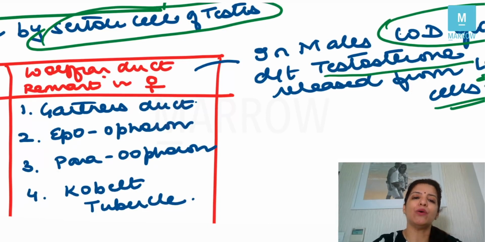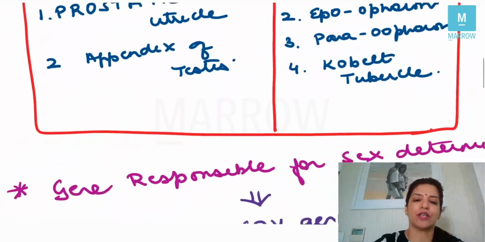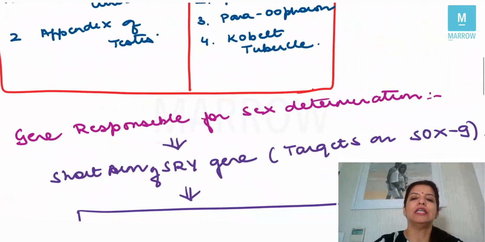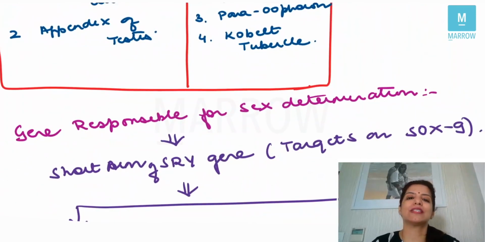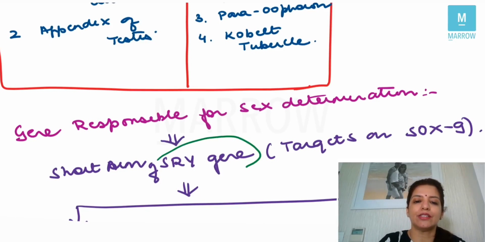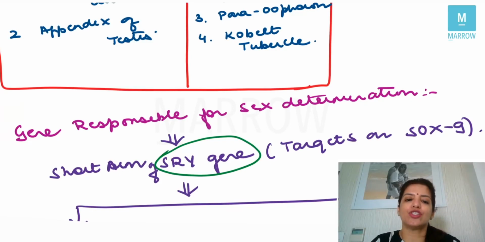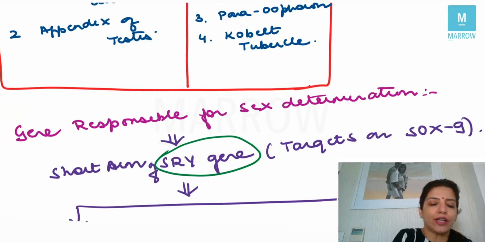Right? Now, there is something which is very important, and that is the gene responsible for sex determination. The gene which is responsible for sex determination is the SRY gene, that is the sex-determining region Y gene, present on the short arm of Y chromosome.